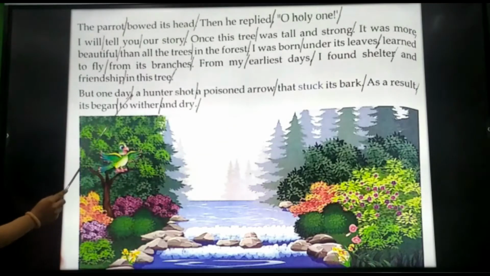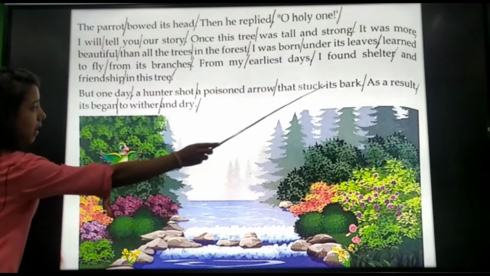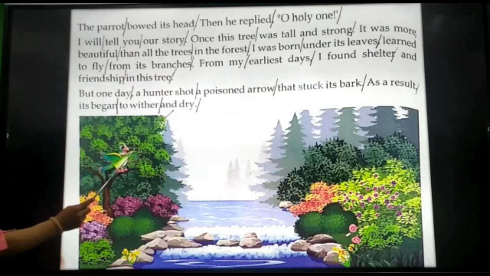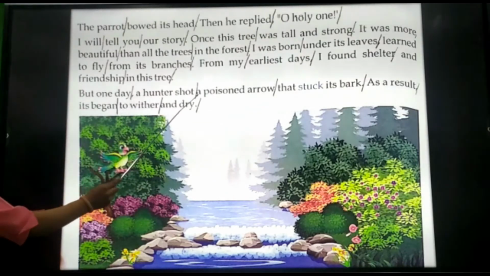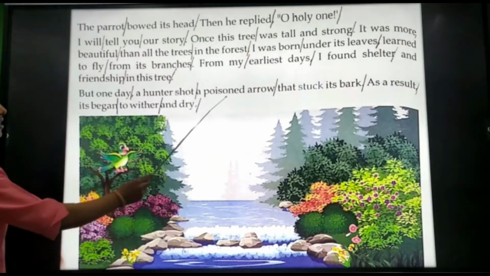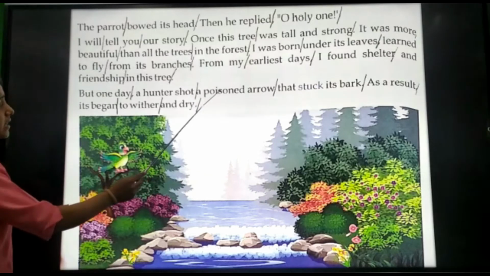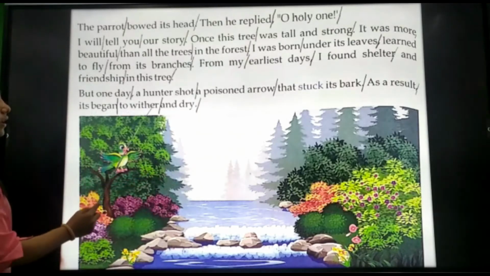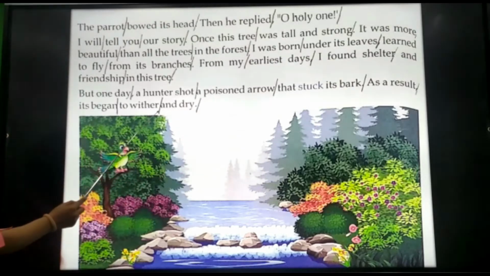But one day a hunter shot a poisoned arrow that struck its bark. As a result, it began to wither and dry. Poisoned here means something which is harmful for the tree. He struck the tree with a poisoned arrow, and after that the tree began to wither, becoming drier.